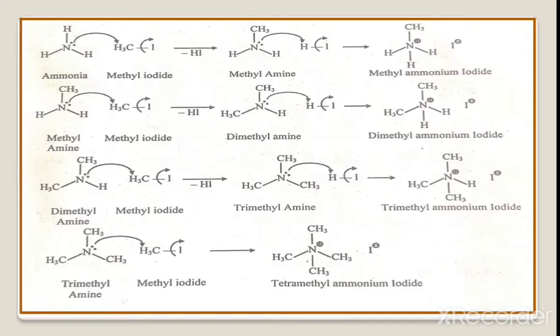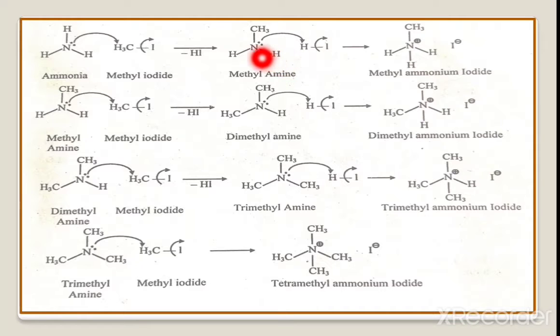If you see the reaction, this is ammonia, the NH3 molecule. When this ammonia reacts with the alkyl halide, here methyl iodide CH3I, the nitrogen carrying the lone pair attacks the methyl iodide, and the good leaving group iodine departs as iodide, and we get methylamine. In the next step, this methylamine further reacts with hydrogen iodide.